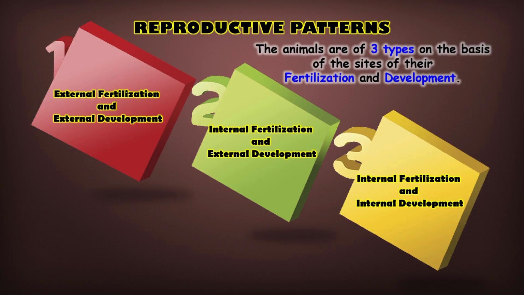The second type is internal fertilization with external development. In this case, fertilization occurs inside the female's body, but the developing embryo grows outside, usually in an egg. Birds and reptiles follow this pattern. The third type is internal fertilization with internal development. Here, both fertilization and development happen inside the mother's body, providing greater protection and care to the growing embryo. Mammals, including humans, belong to this group. These three patterns help different animals survive and reproduce in their own environments.